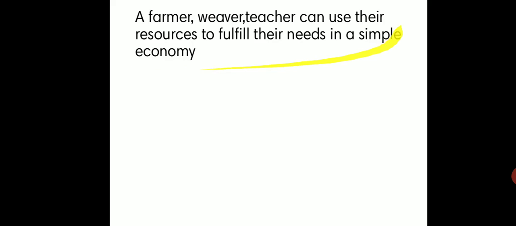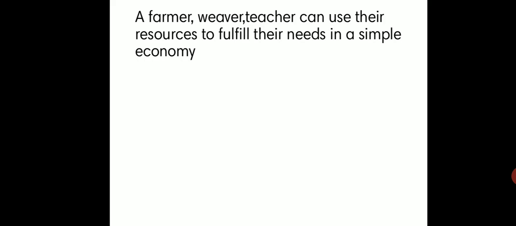So here there are three people: the farmer, the weaver and the teacher. How do they use their resources in order to fulfill their needs? A farmer rarely uses laborers in his production, because the labor will be from his own family, not from outside the family.